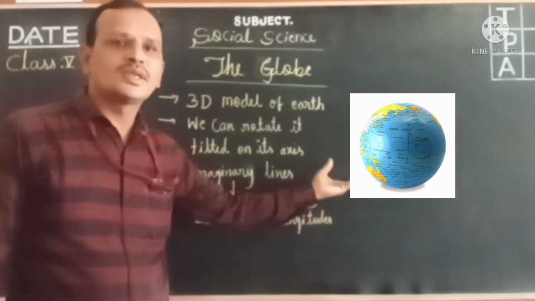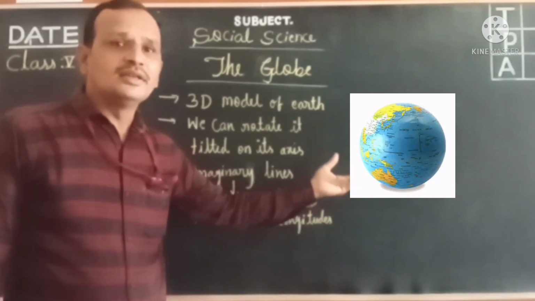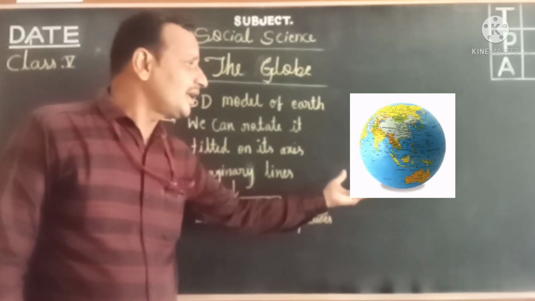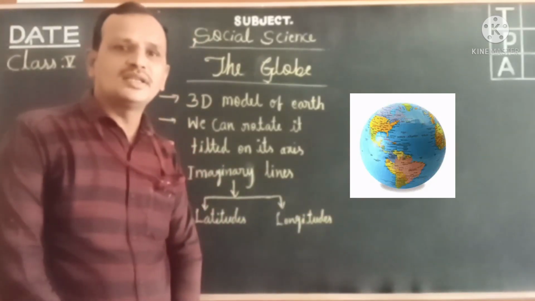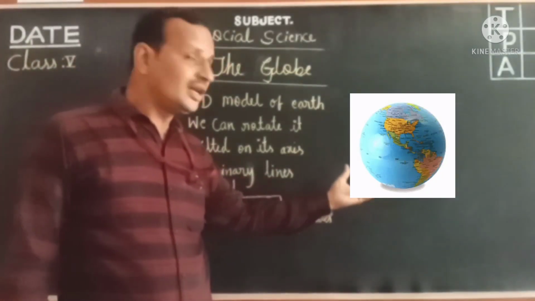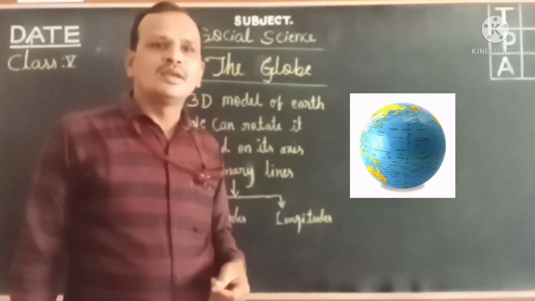And this is a lifelike representation of our planet Earth.